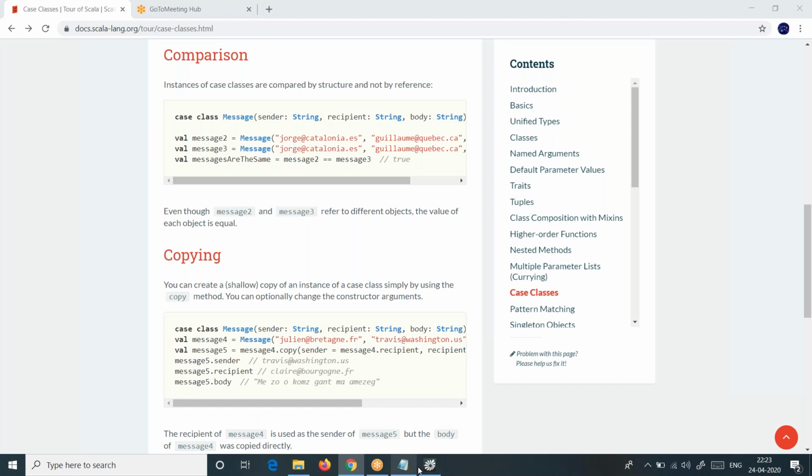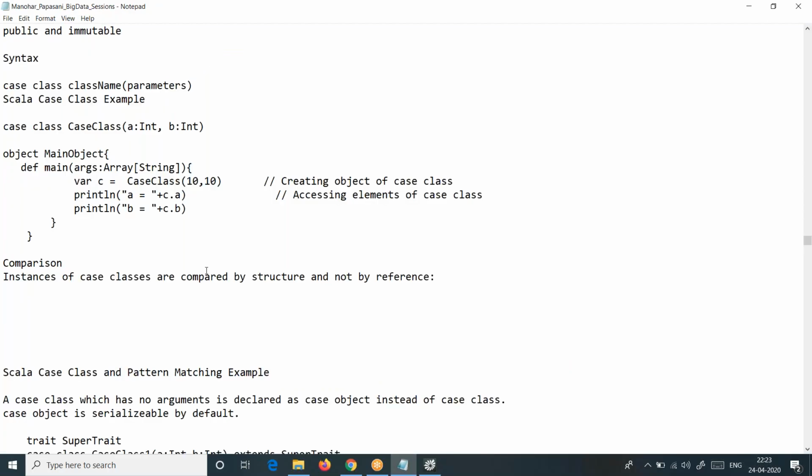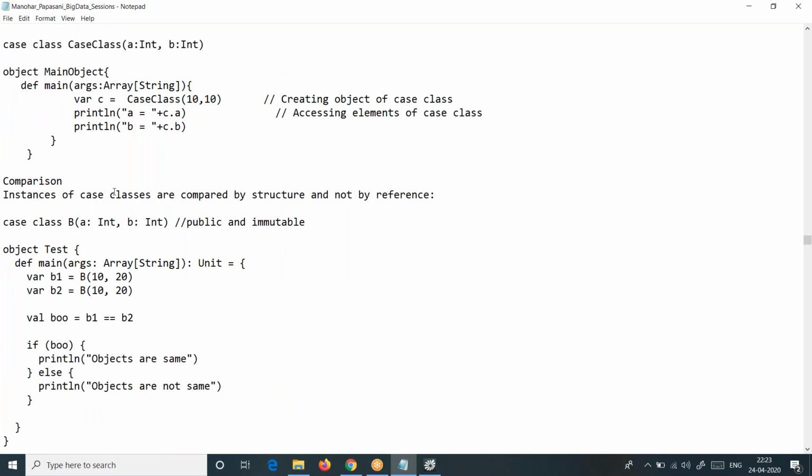One very useful use case of a case class. And here they say a very wonderful point. Can you see this? Instances of case classes are compared by structure, not by reference. Not by reference. Then you ask me a question: what is this, not by reference?